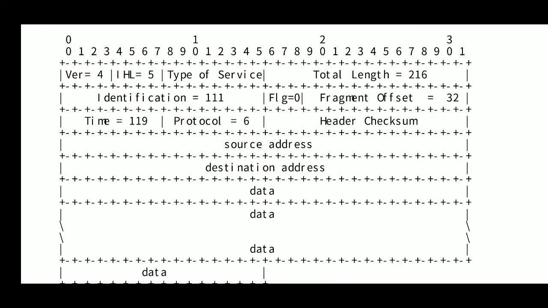Now you may have a question in your mind: if the datagram or packet size is more than the MTU, but it is not a multiple of 8 bytes, then what should you do? So you just add padding bits to make it a multiple of 8 bytes. So this is all about fragmentation.